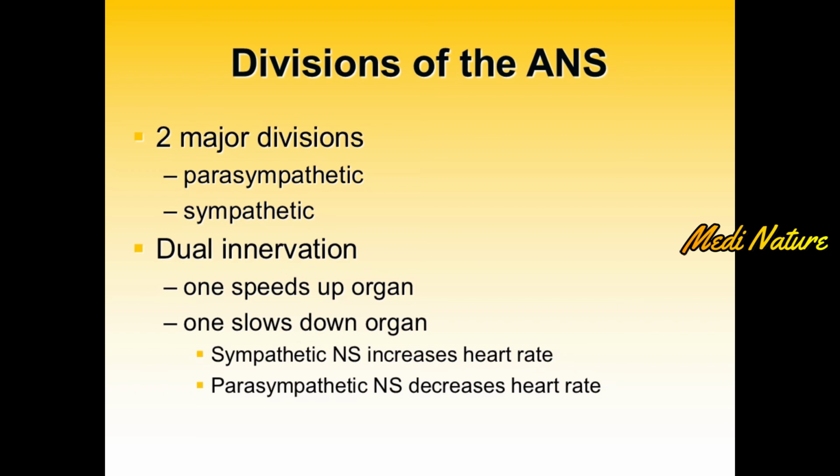That means the impulses of one division speed up the activity of a particular organ, while the impulses from the other division slow down the activity of that particular organ. For example, sympathetic nervous system impulses increase the heart rate, while the impulses from parasympathetic nervous system decrease the heart rate.